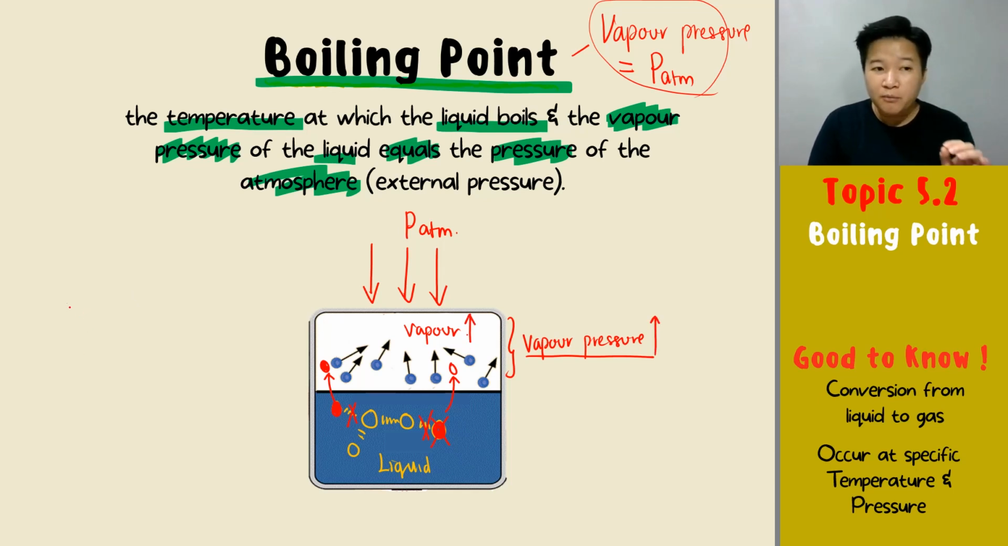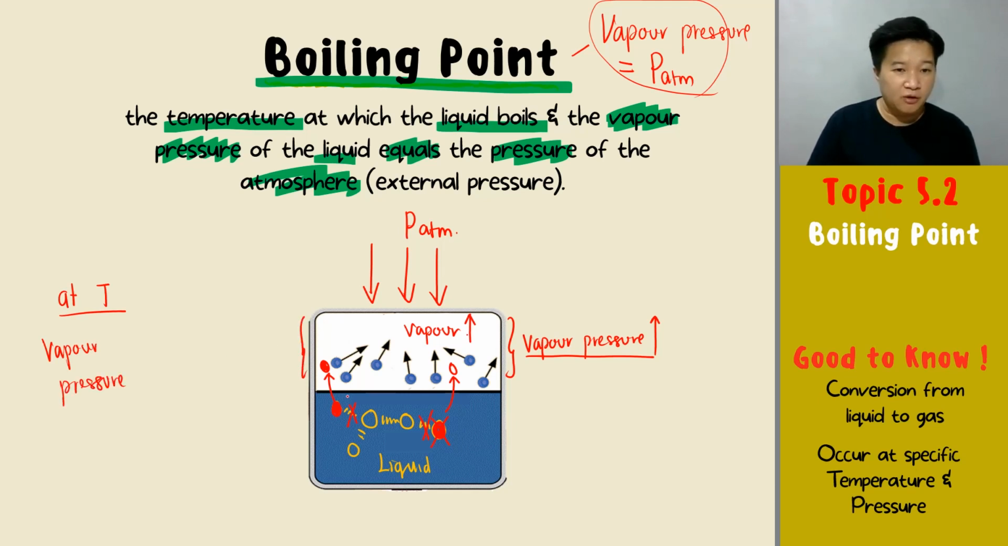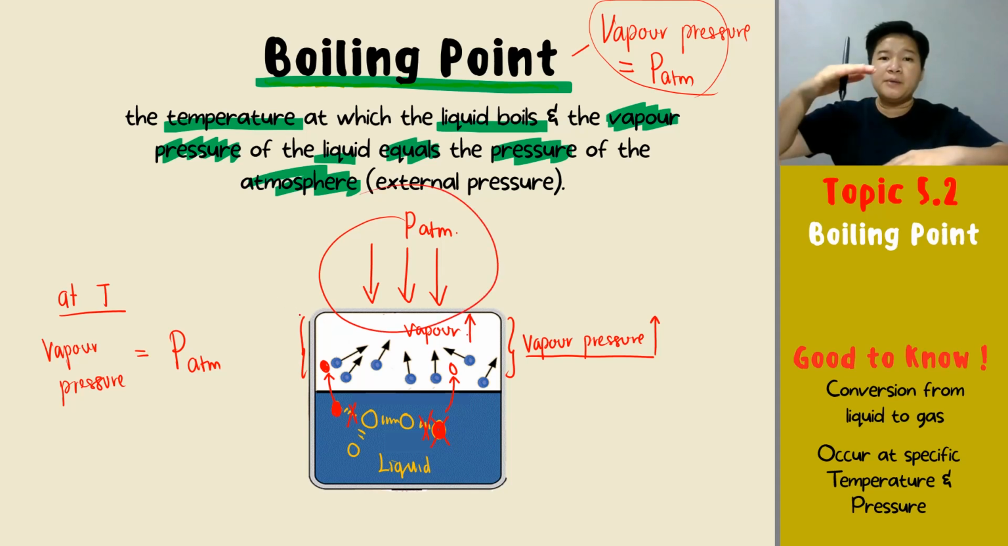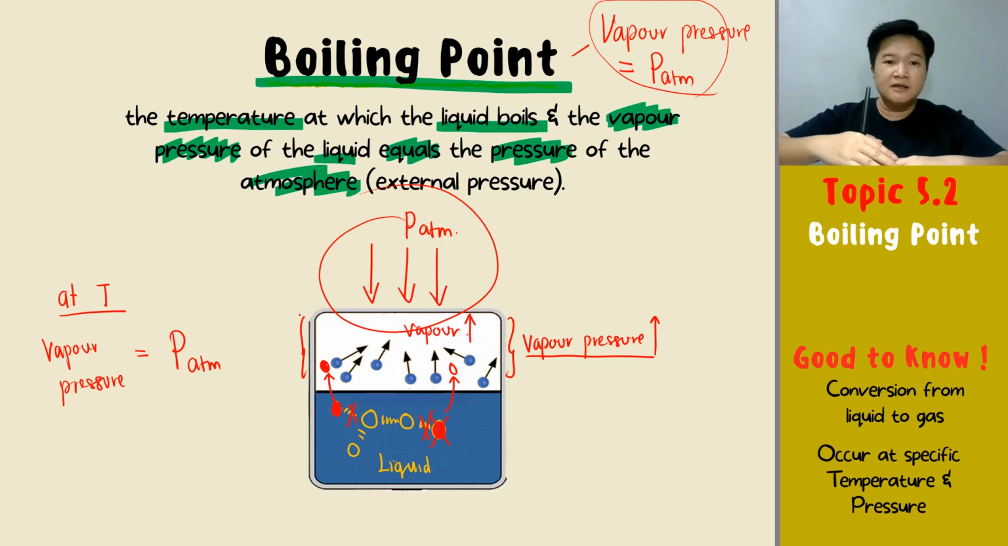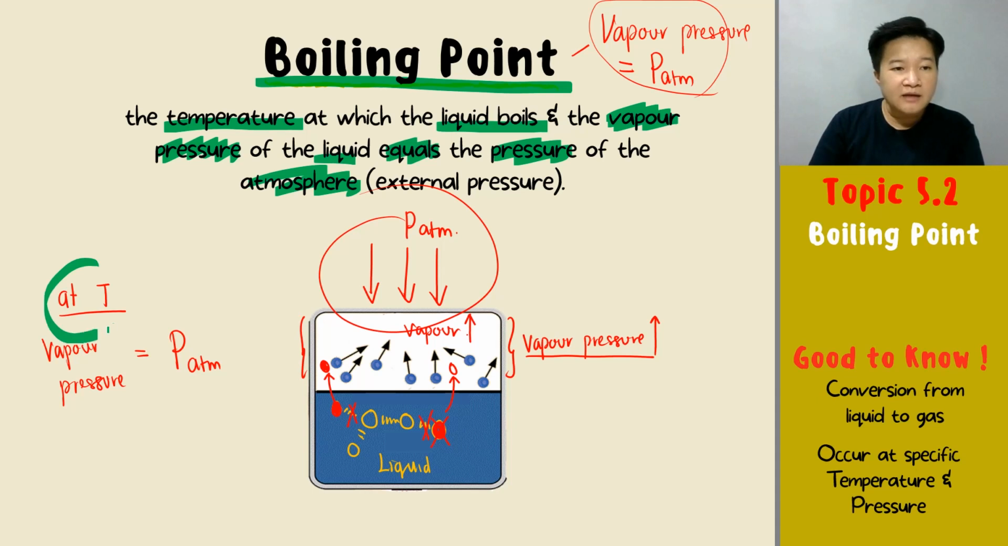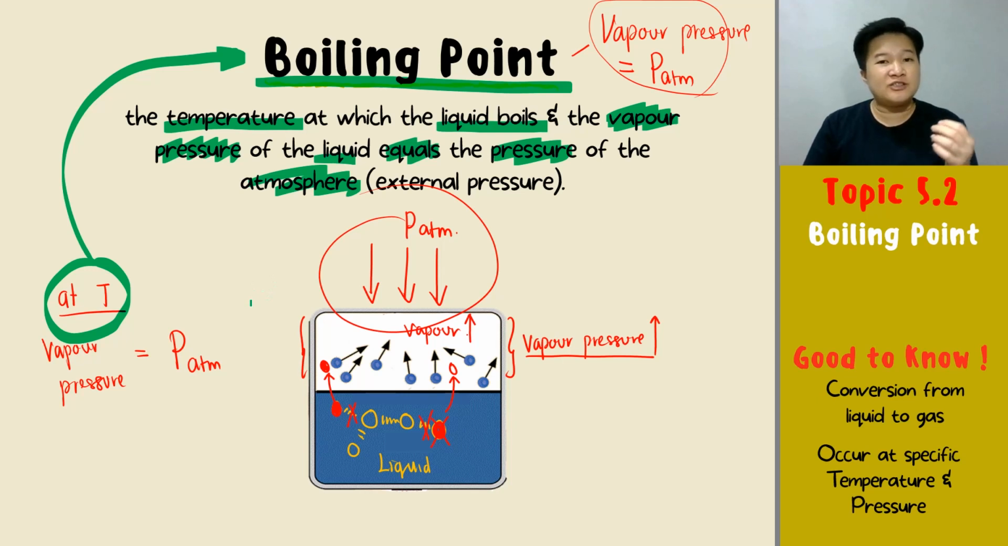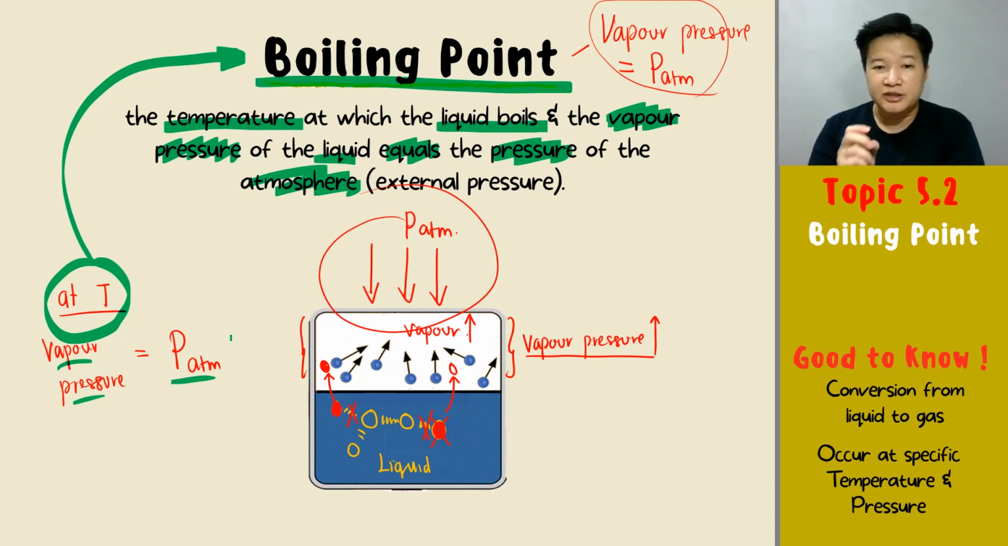And up to one moment where, at a very specific temperature, the vapor pressure that is produced on top of the surface equals the atmospheric pressure that you have outside the container. So when the vapor pressure inside the container equals the atmospheric pressure outside of the container, that temperature is what we call boiling point. Alright? So boiling point is actually a temperature where the vapor pressure equals the atmospheric pressure. Okay?